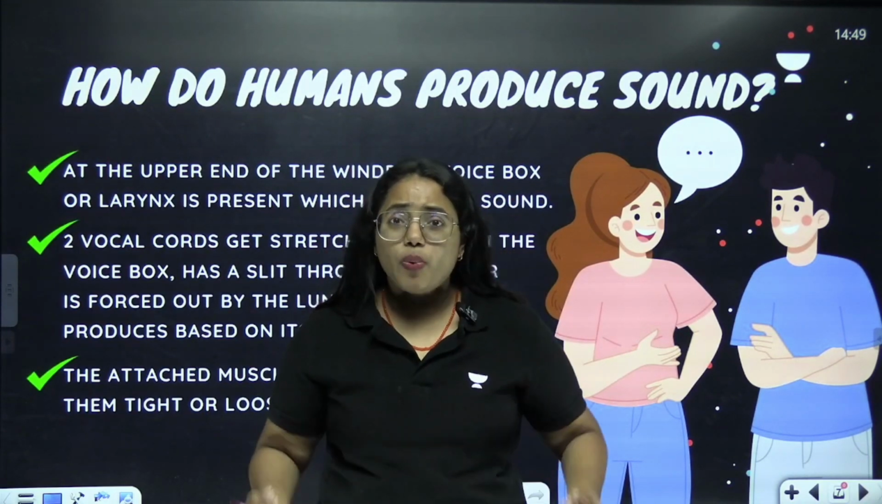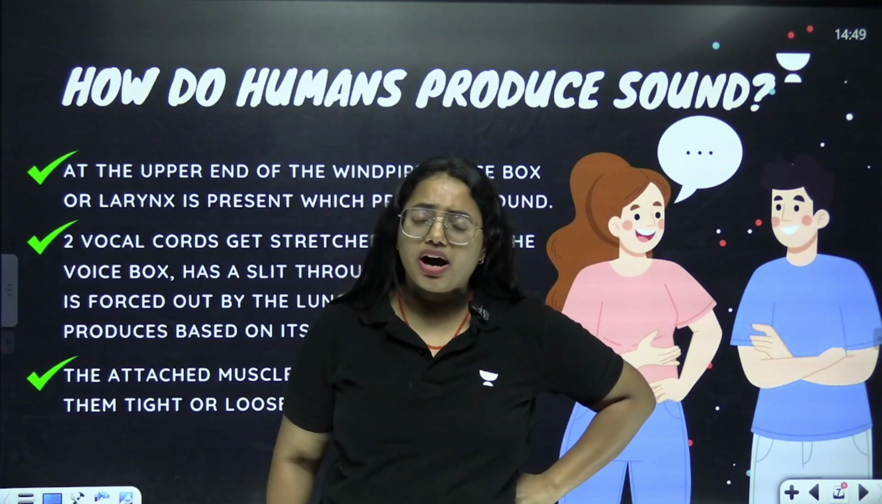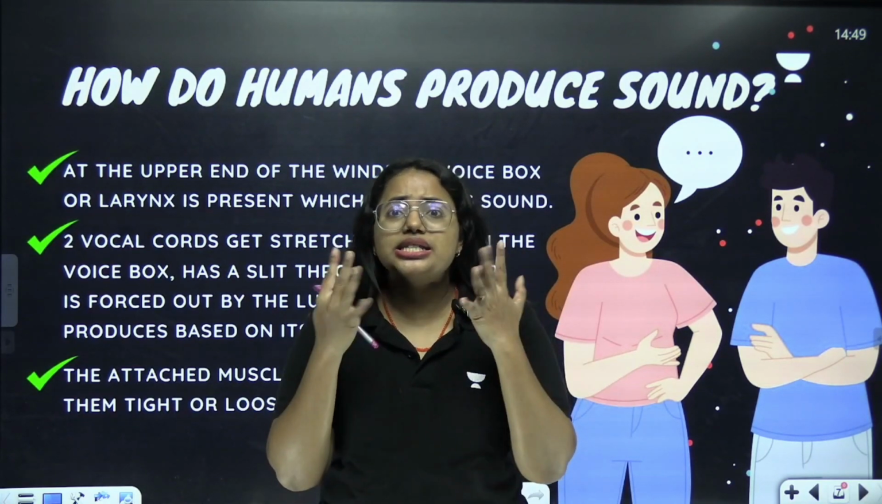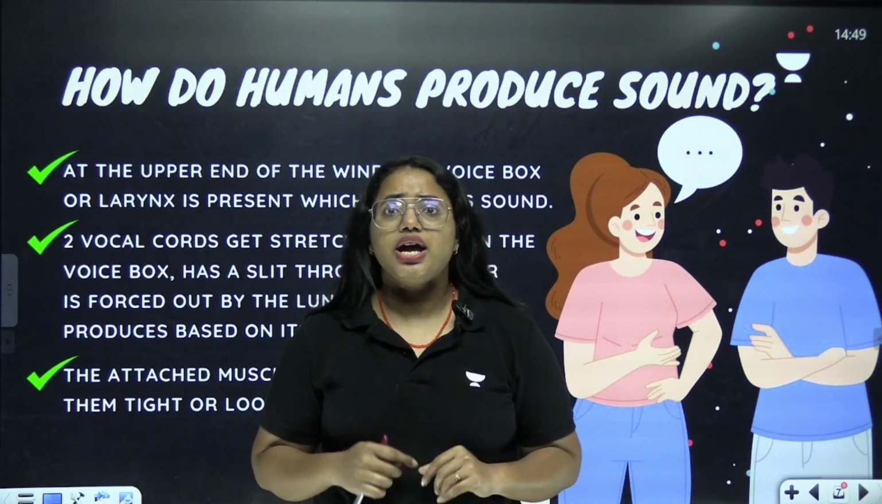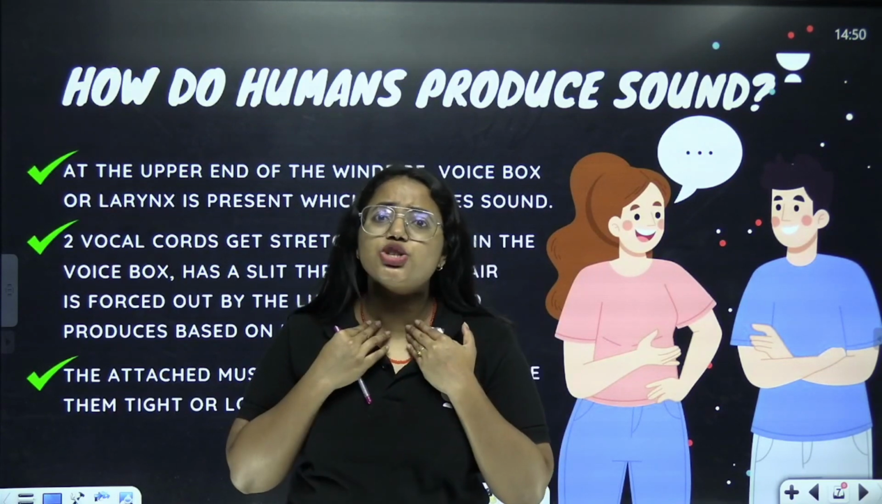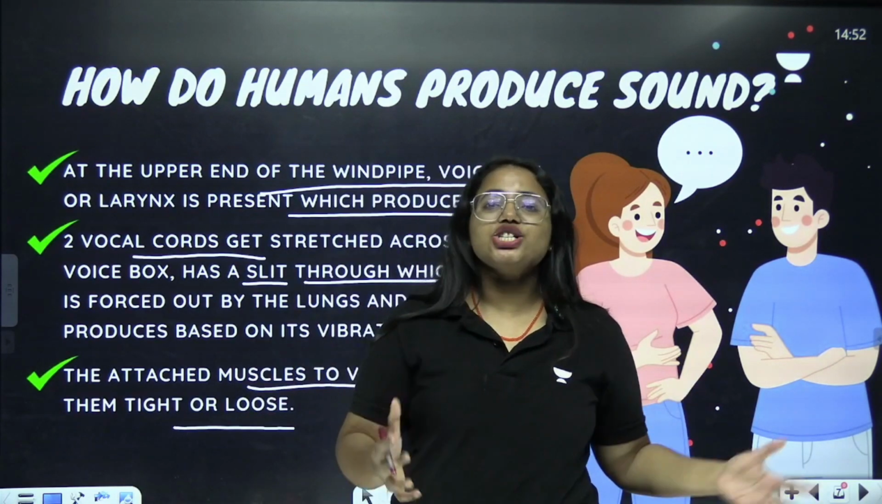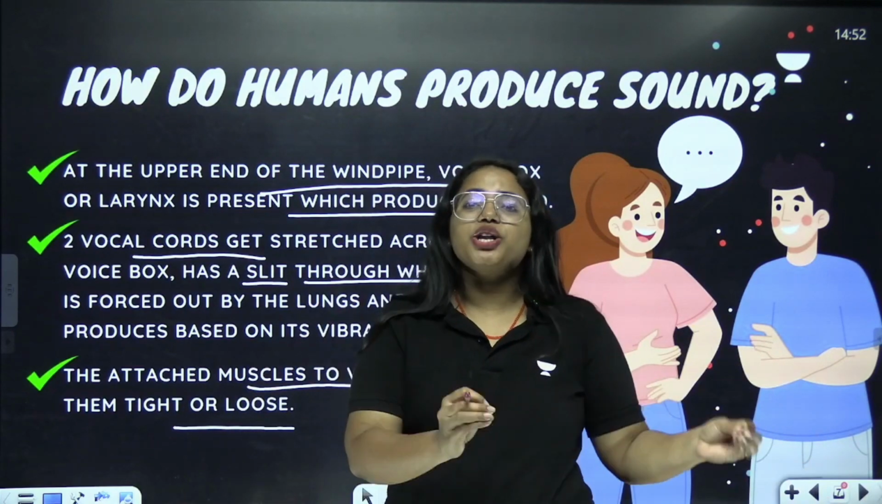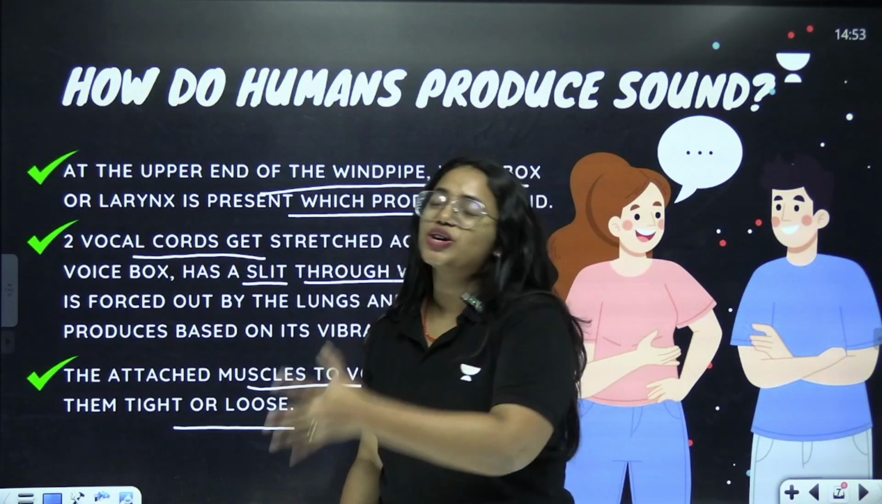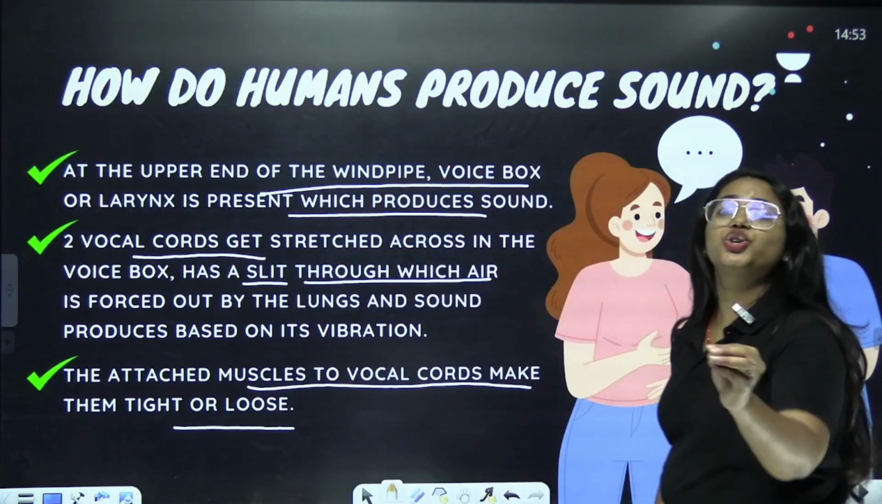Got it? So when air is pushed into the slit, what happens? These cords can vibrate, and that is the reason I am able to make my sound or voice. If there is a vibration in the vocal cords, the sound is produced accordingly. So this is all about the production of human sound.